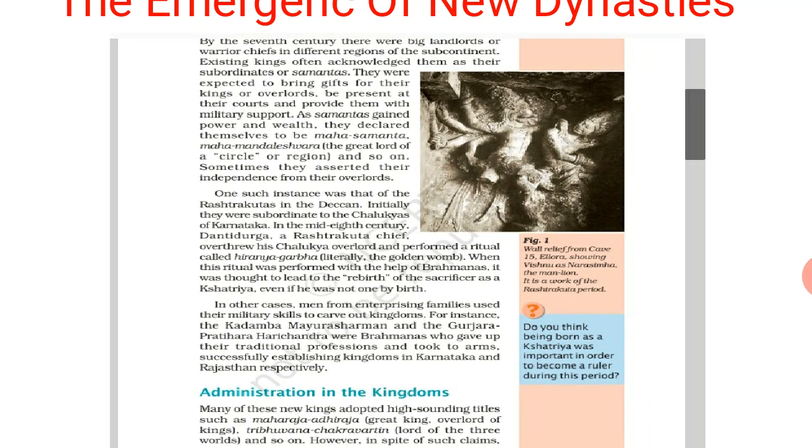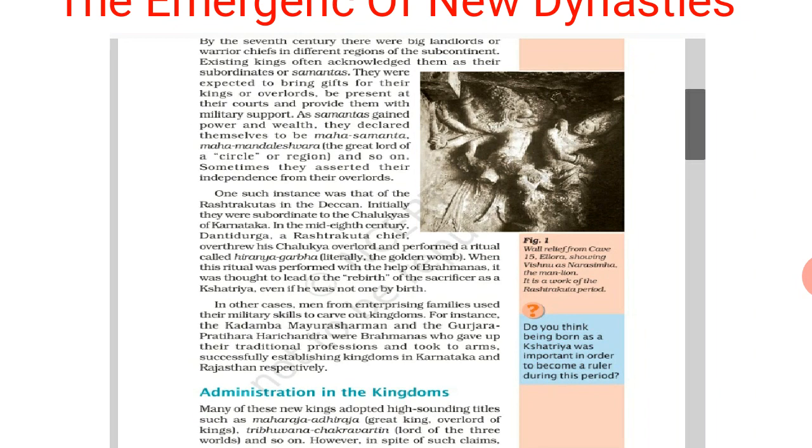Whenever they came to the king's place, they brought gifts for the overlord who had given them the area. And when the king or overlord needed military support, such as in a war, the samantas gave military help also.